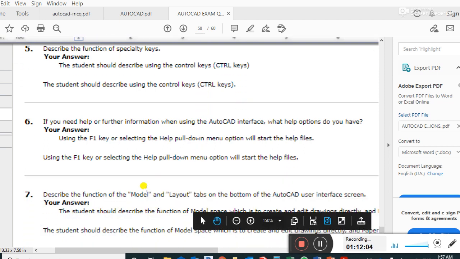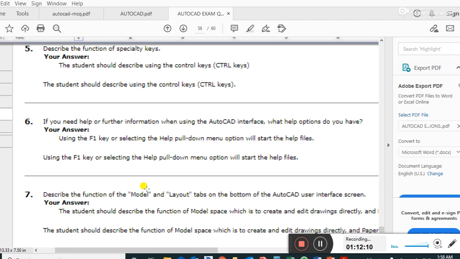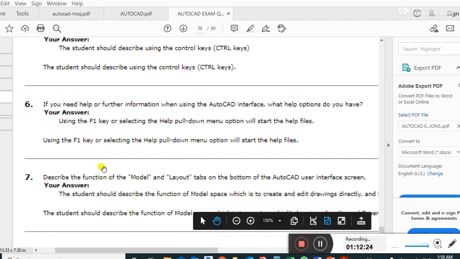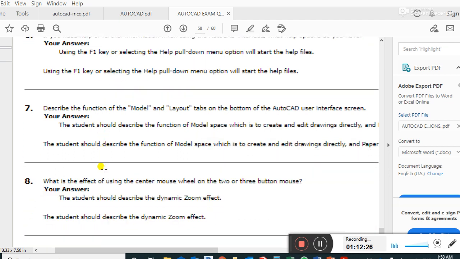Question number 6. If you need help or further information when using the AutoCAD interface, what helpful option do you have? Using the F1 key or selecting the help pull down menu option, you will start the help. F1 is the help key, guys, in short. Question number 7. Describe the function of the model and the layout tabs on the bottom of the AutoCAD user interface screen.